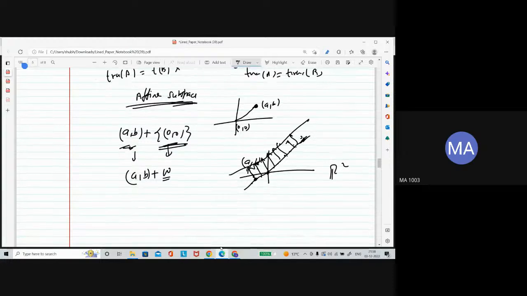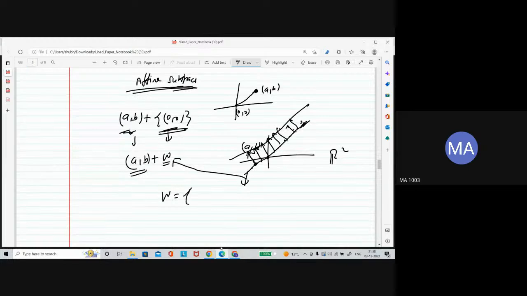So let's say I am representing this subspace as W. Now I am adding a vector to this W. Let me give an example. Let's say W is a subspace of R2, the set of (x, y) such that x is equal to y. This is a line which makes an angle of 45 degrees. So this is a subspace.